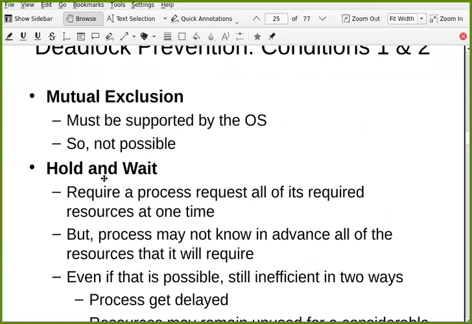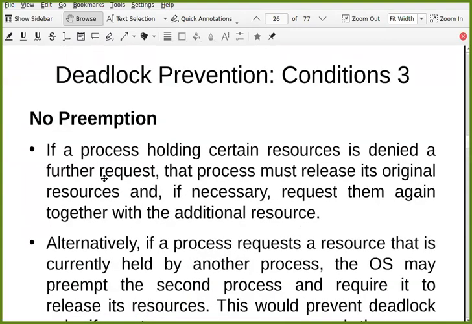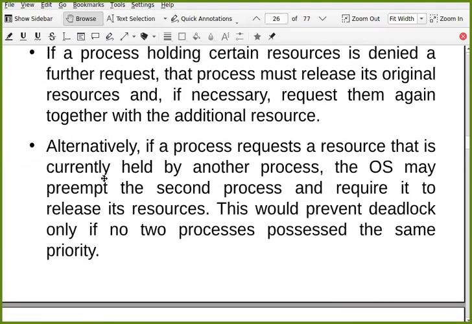Hold and wait, there are a few ways to get rid of the hold and wait condition, but they are inefficient ways. Preemption, fine, you can introduce preemption and get rid of no preemption, but make sure that processes don't have the same priority, then only it will work. So these are the different ways to handle these conditions.